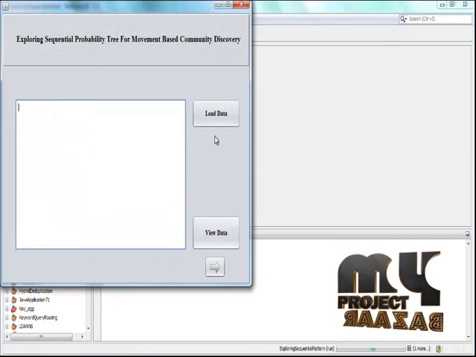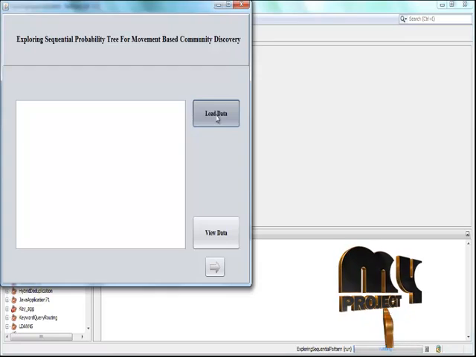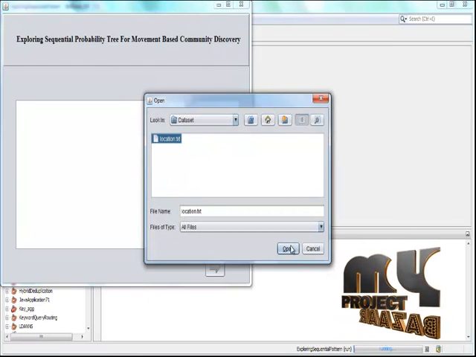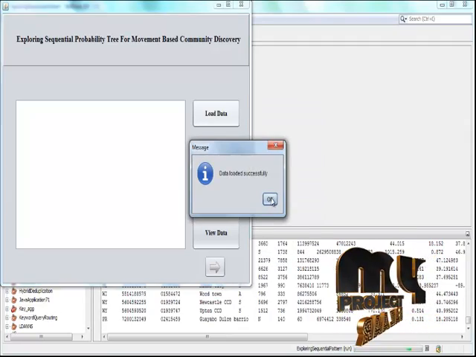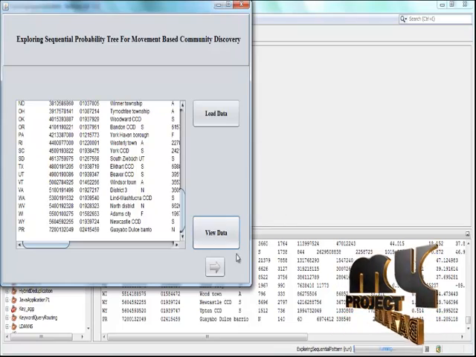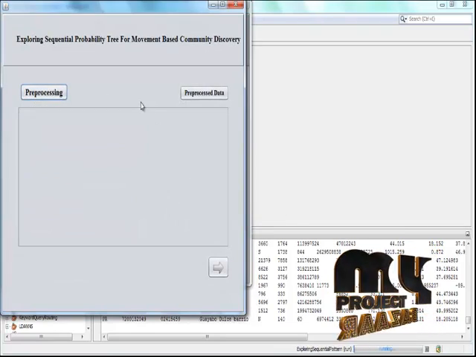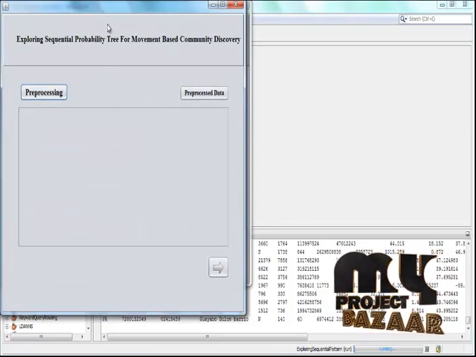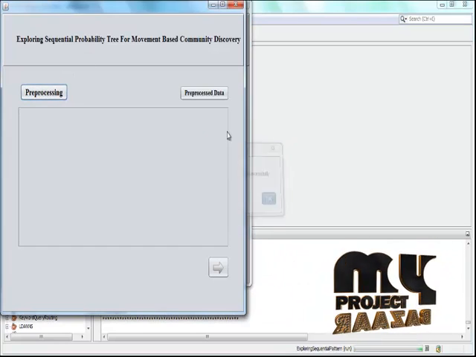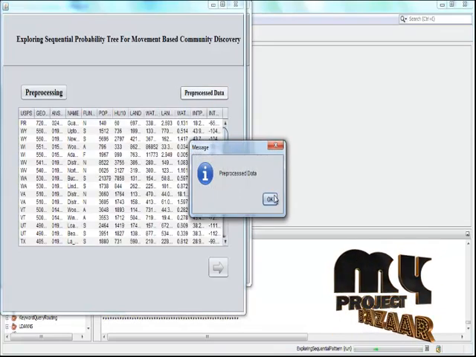In the first step, the user has to select the data set. The location is selected and we view the content of the location dataset. After selecting the dataset, the user has to pre-process the dataset for removing the garbage value. Display the pre-processed data.